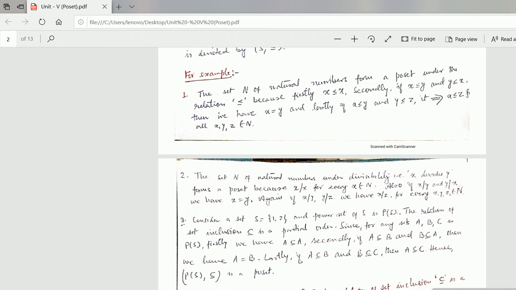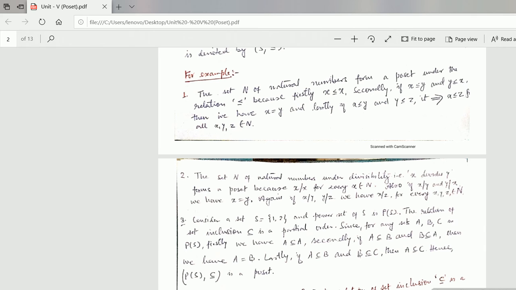the set N of natural numbers forms a poset under the relation less than or equal to, because first, x is less than or equal to x. Secondly, if x is less than or equal to y and y is less than or equal to x, then we have x is equal to y.